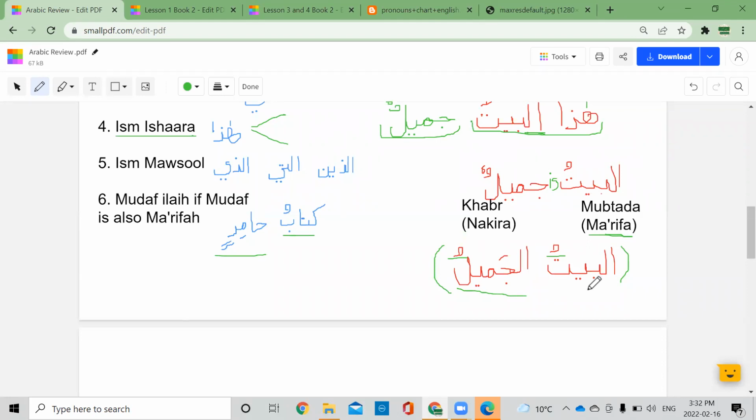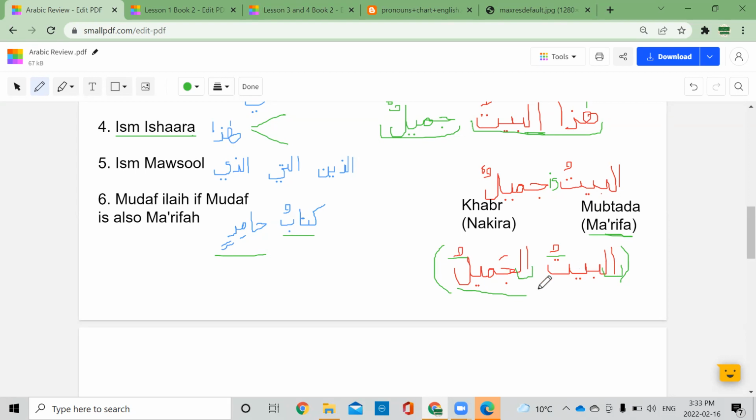The third one was number, right? Are these both similar in number? Both are mufrad, which means singular. So that's fine as well. And the last one was wusat. Are they both ma'rifa or are they both nakira? Both are ma'rifa. Both of them have alif lam. So al-baytul jamil is a murakkab tawsifi.